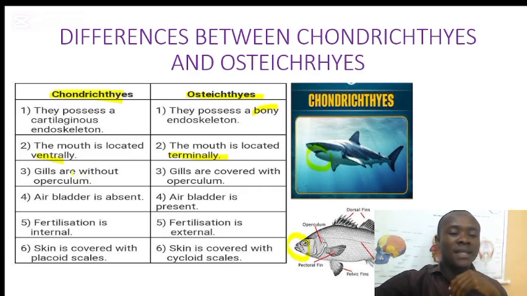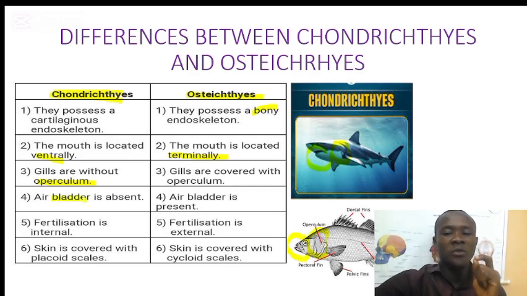And number three, the gills are without operculum for Chondrichthyes. When you observe here, they have what we call the gill slit, which is the opening into where we have the gill. But in Osteichthyes, the gill is covered by operculum.